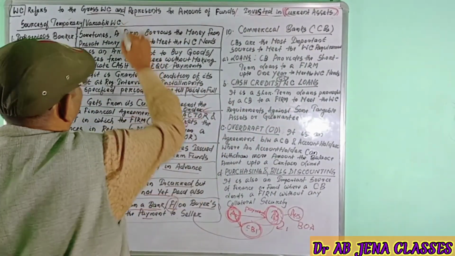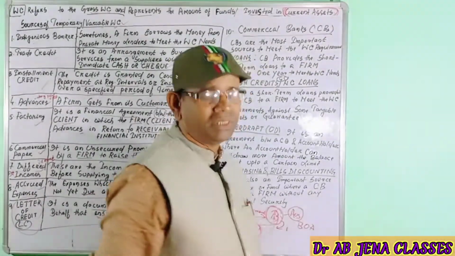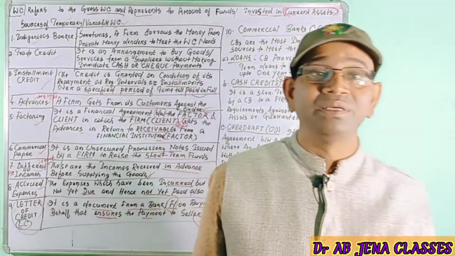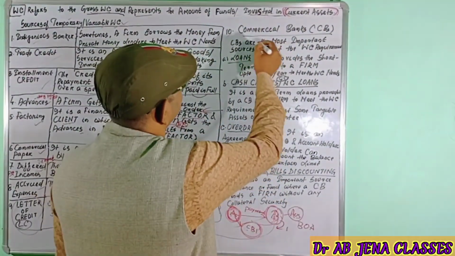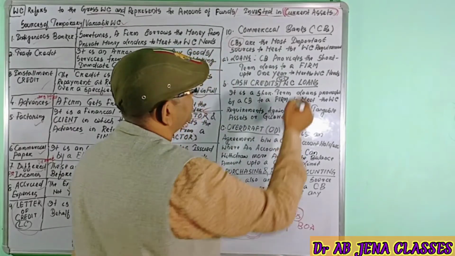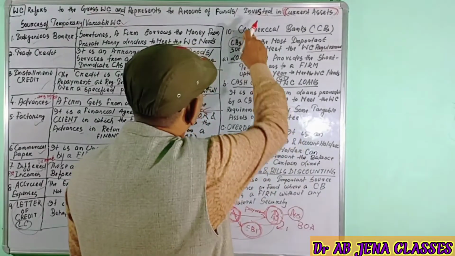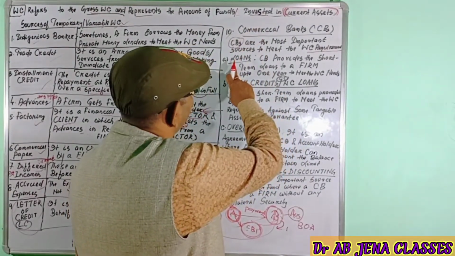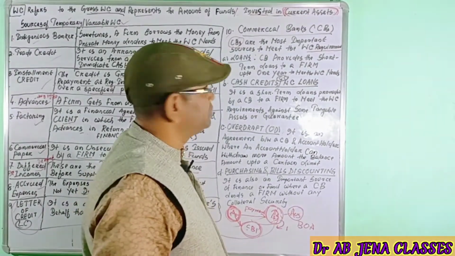Okay, so last but not the least, among the important sources of finance or funds towards the temporary or variable working capital, it's the commercial banks. Commercial banks are playing a vital role in India. Commercial banks, CB, are the most important sources to meet the working capital requirements of a firm.